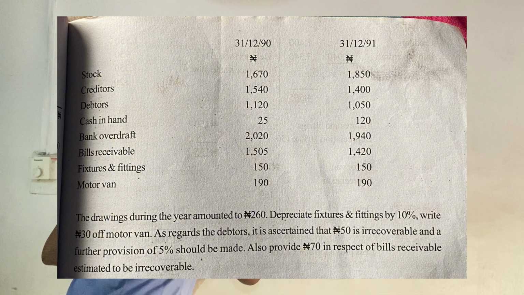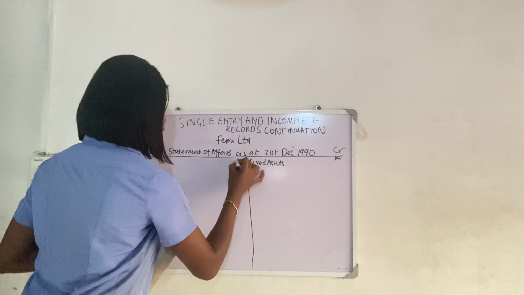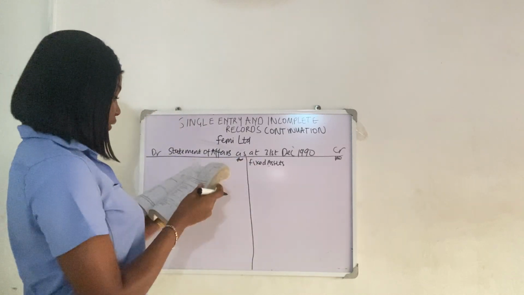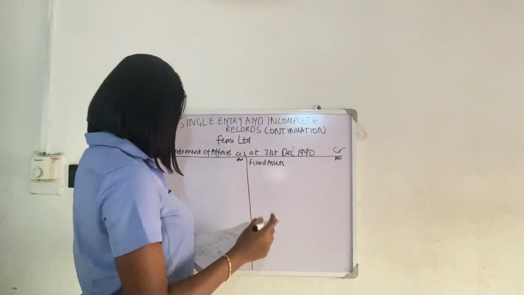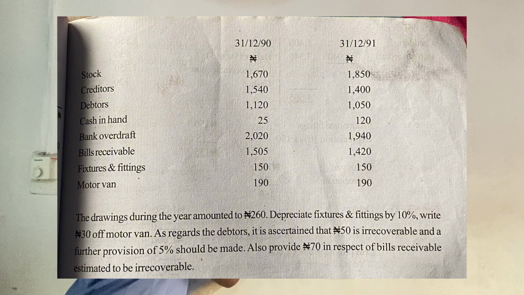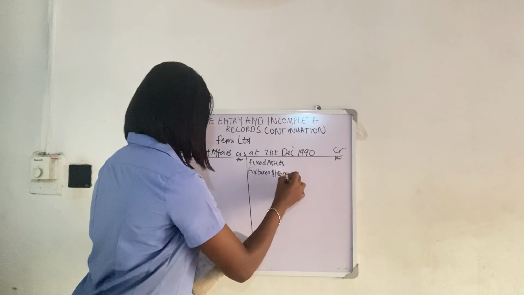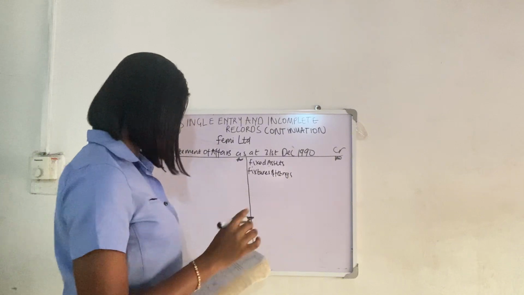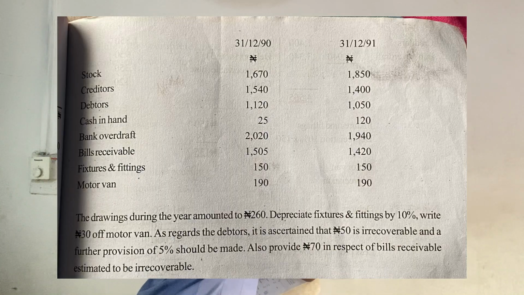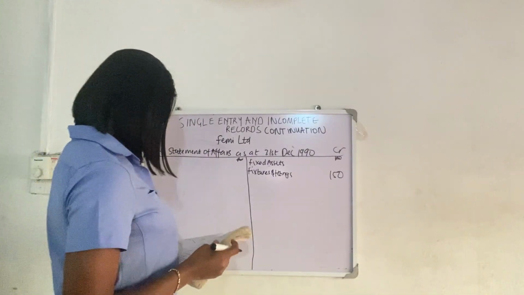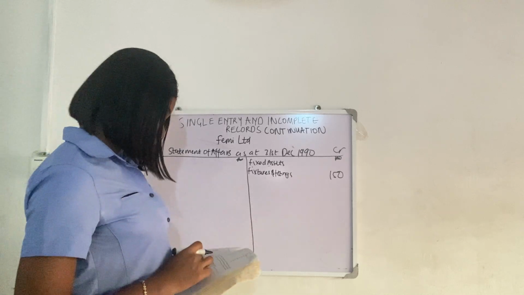Fixed assets. Oh, we forgot our naira sign. So fixed assets, we have fixtures and fittings. You guys can see, right? The one on the left side, that's the 31 stroke 12 stroke 90. Fixtures and fittings, that's 150. Which other fixed assets? We have motor van.